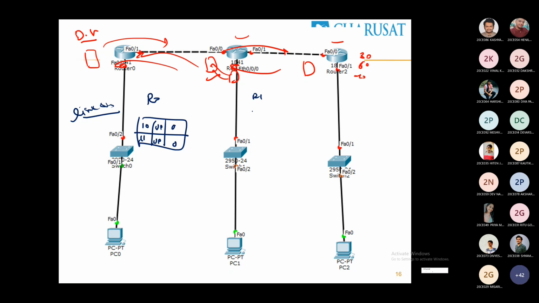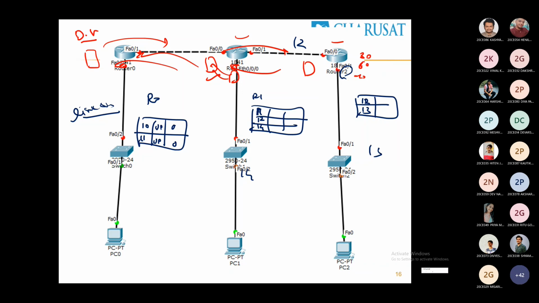In the same way for router R1, the status of the link comprises 3 routes: 11, 12 and 14. For R2, 12 and 13. This is 12, this is 13, this is 14. So the status of the link will be given to all the routers in the network.